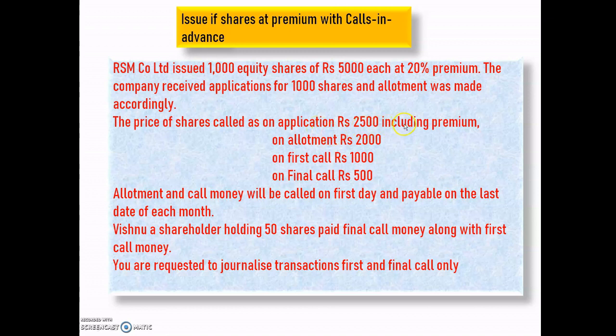If nothing is mentioned, we have to consider it with allotment, but here they are given on application including premium. On first call 1000, on final call 500. Allotment and call money will be called on the first day and payable on the last day of each month.